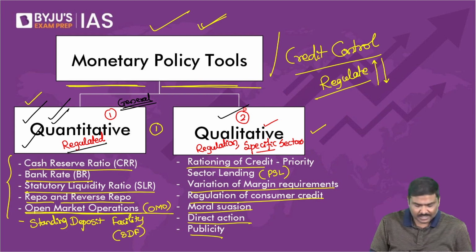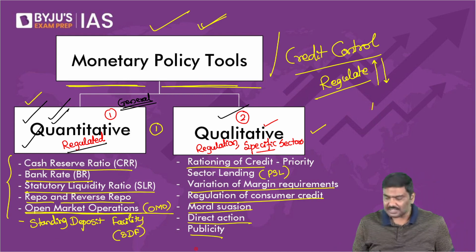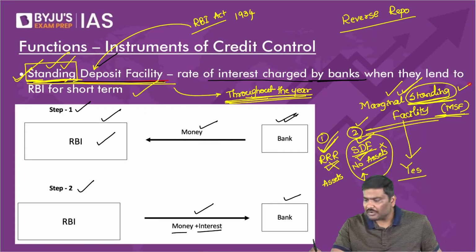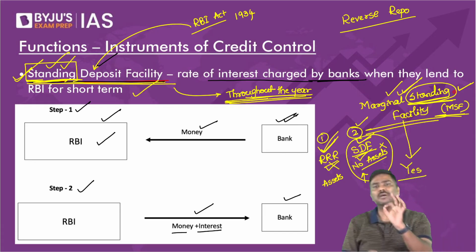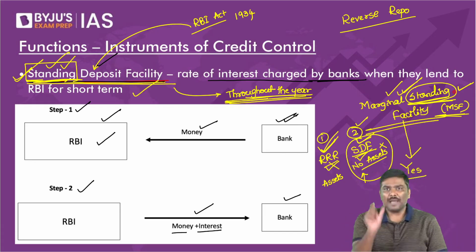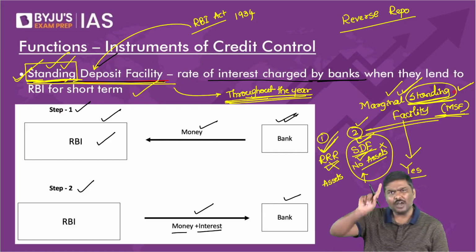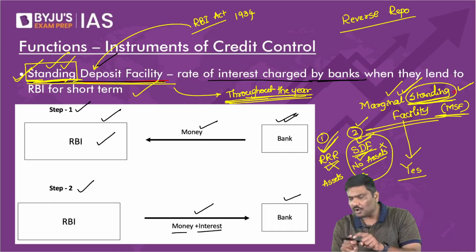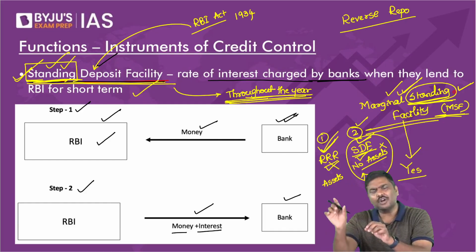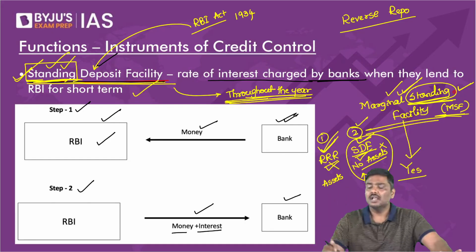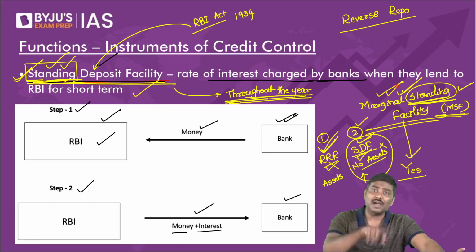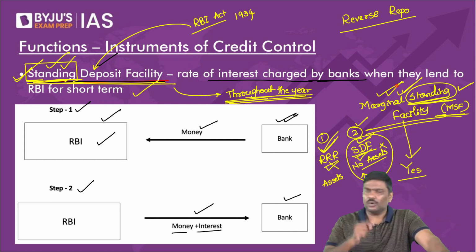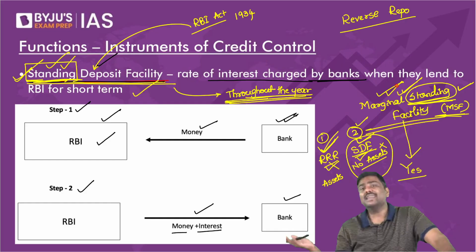Last point. There's a tool by the name of MSF, Marginal Standing Facility. I've written it. I'll go to that slide only. What do you mean by marginal standing facility? A bank is allowed to borrow only for overnight purposes. Very, very short duration, such as overnight purposes, under marginal standing facility from RBI. Is it okay? Under MSF, only for one night, only for overnight, 1 day purposes, bank is allowed to borrow from RBI.